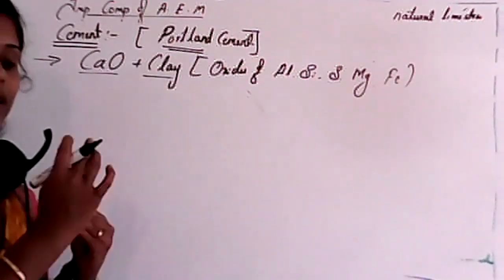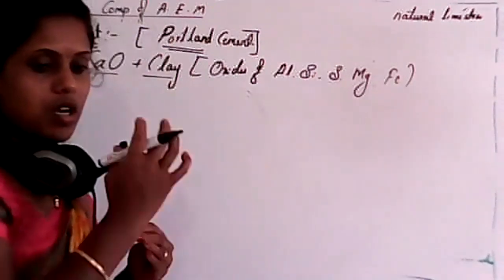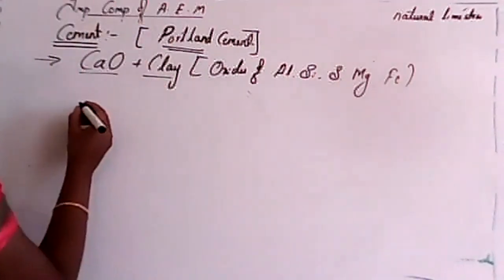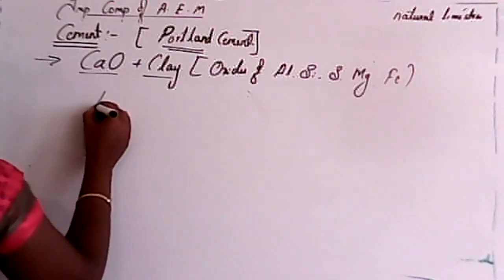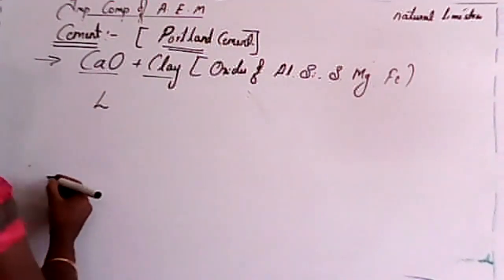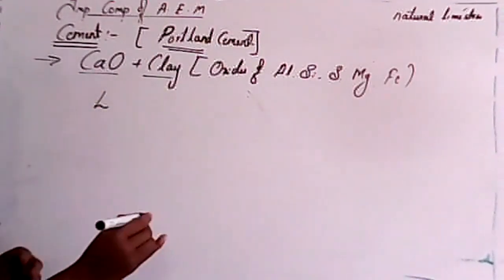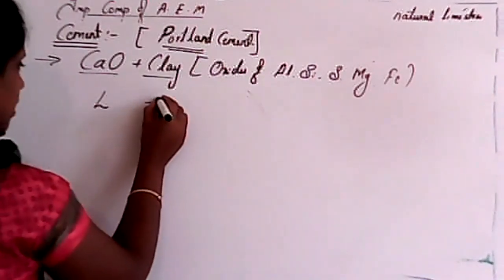So now what is the exact composition of this cement? See, student, if I consider cement, first I'll write L. Next one is A, that is S.